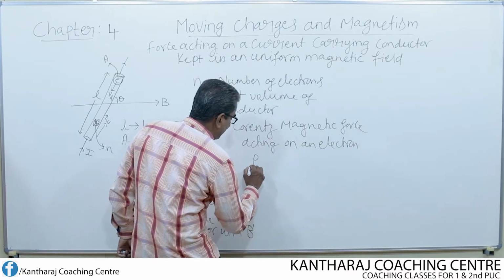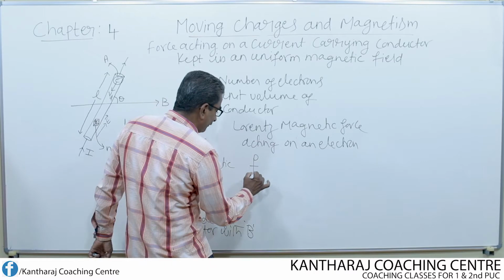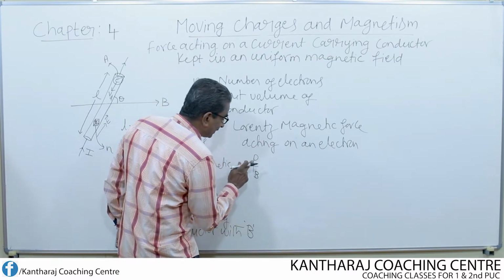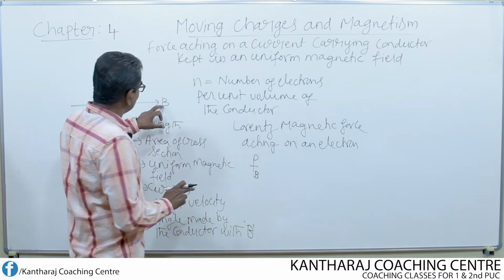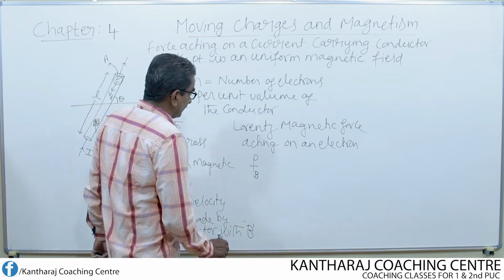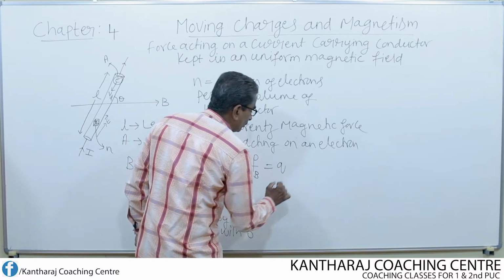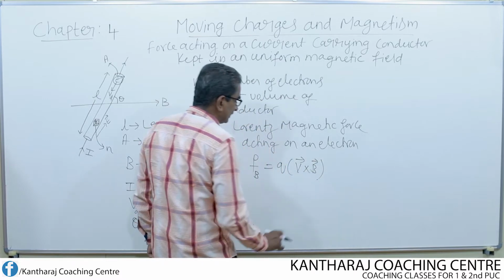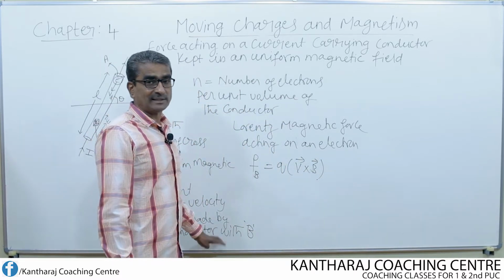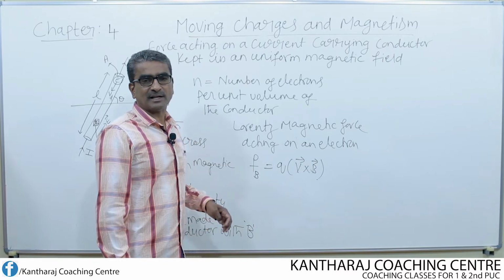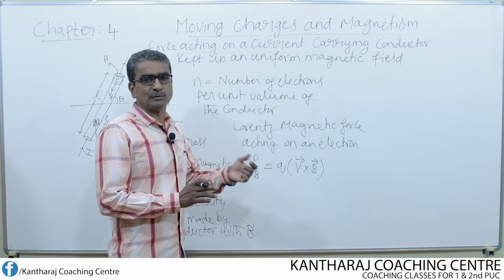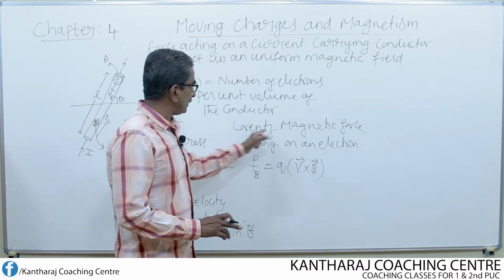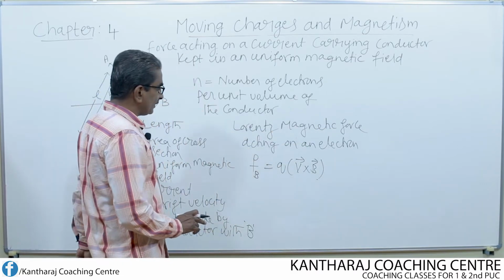I represent that by F, small f, or Fl, or else I can write this as Fb, because it is the force due to the magnetic field. This is the external field. It is given by Q into V cross B. This is the Lorentz magnetic force, not the Lorentz force. Lorentz force arises because of the combined field, due to both electric and magnetic fields. But here we are making use of only the magnetic field, therefore I consider the Lorentz magnetic force.